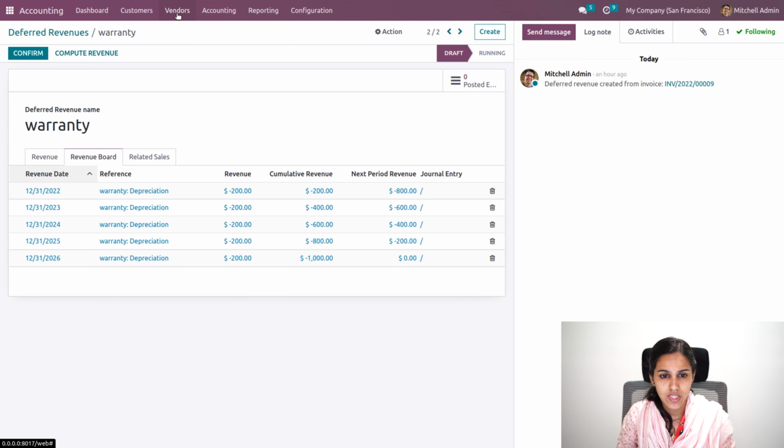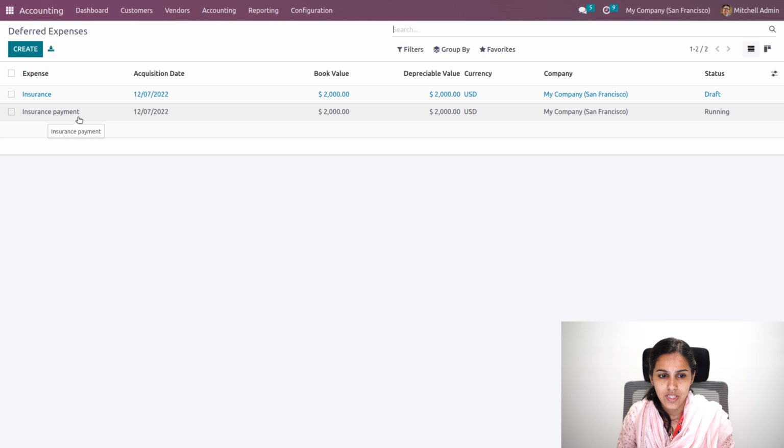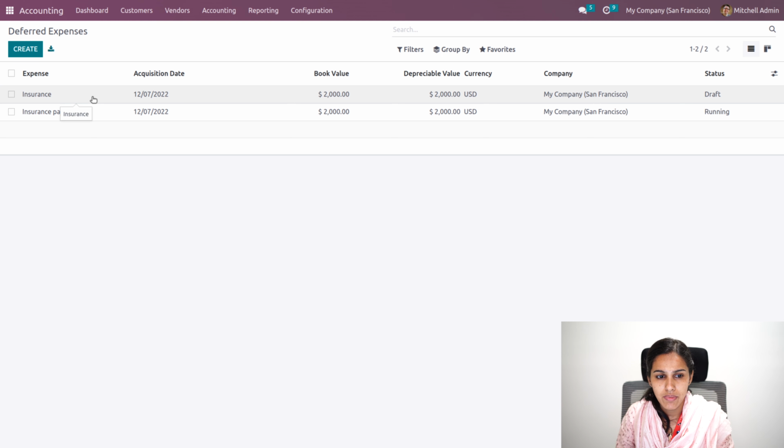Now we'll be having the deferred expense as well. So deferred expense is also similar to this, as we are making an advance payment for something. For example, an insurance payment. If we have an insurance payment maybe for 10 or 12 years, and we make it as a prepayment, it is actually creating an expense, but it's an asset for the company. So that's what we call deferred expense.